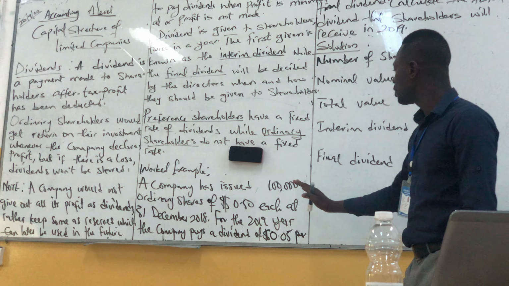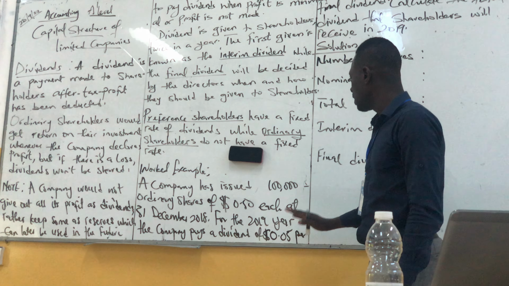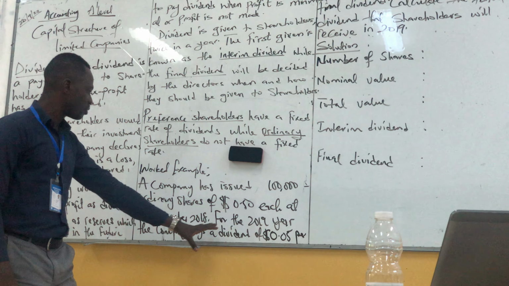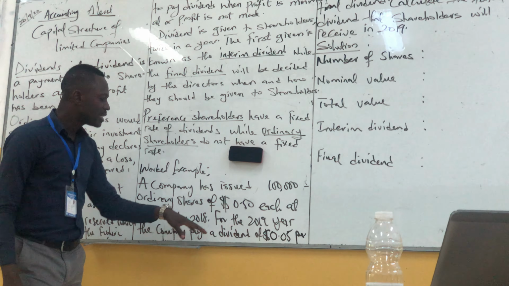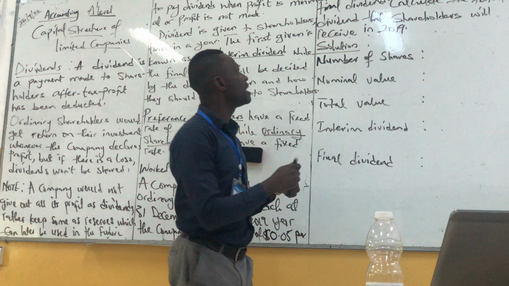They said the company has issued 100,000 ordinary shares of $0.5 each at 31 December. For 2019, the company pays a dividend of 0.05 per share as interim dividend.